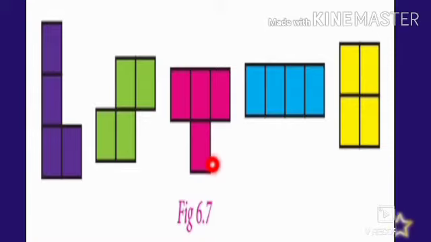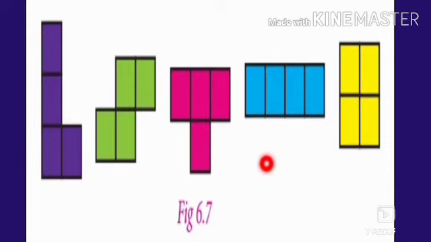Draw the common shapes on the blackboard. So now they formed 5 shapes such as shown in figure 6.7. Now students, how many shapes do we get? Only 5? Isn't it?